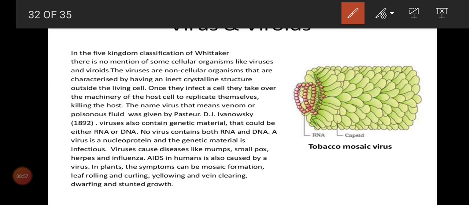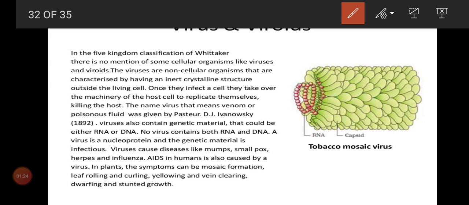Second, virus can replicate or grow only when it is present inside a living host, not outside. So when it is outside, it will show a non-living character. When it enters into the host, for example plant or animal or even microbes, only then will it replicate.